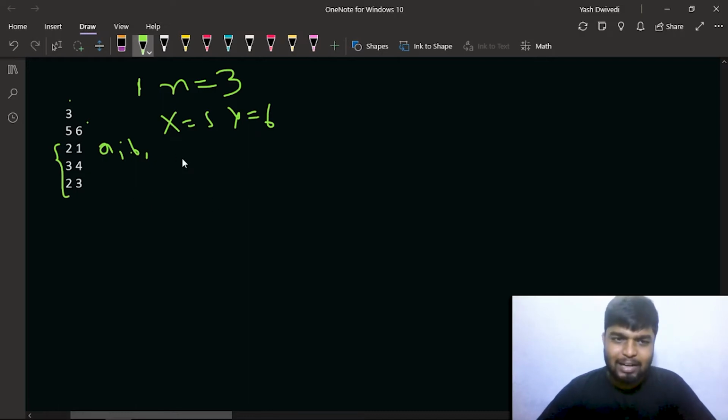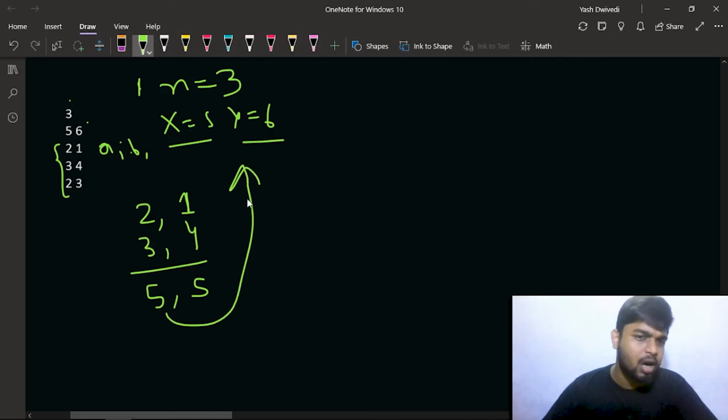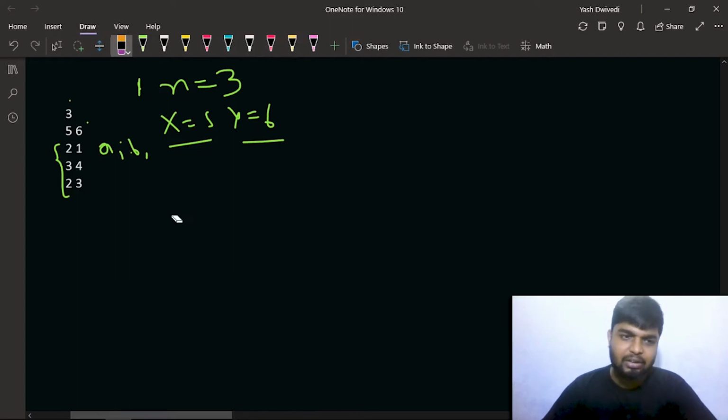So you have to get x equal to 5 and y equal to 6. How can you get it? Let's suppose you take 2 and 1, then you take 3 and 4, right? If you add both, you will get 5 and 5. So can you reach 5 comma 6? You can reach x equal to 5 but you got only y equal to 5. So if you include these, you cannot reach it, right?